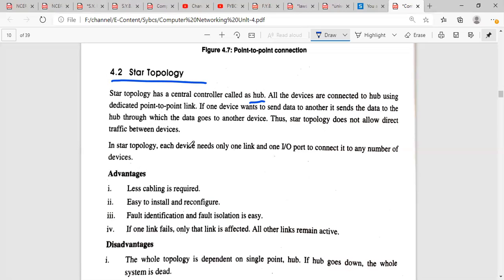The third advantage of the star topology is that fault identification and fault isolation are also very easy. If an error occurs in a star topology, identification of the fault is very easy. If one link fails, only that link is affected, other links remain active. In the entire network, if one of the links fails for any reason, the remaining network is not affected by the failure of one link. The remaining network still remains active. So this is the major advantage which the star topology provides.